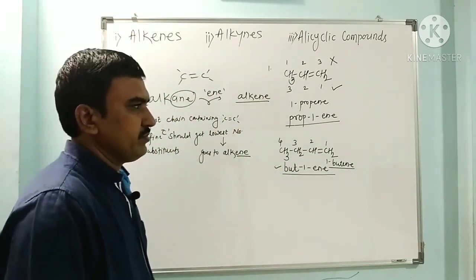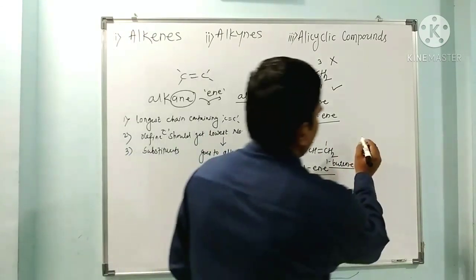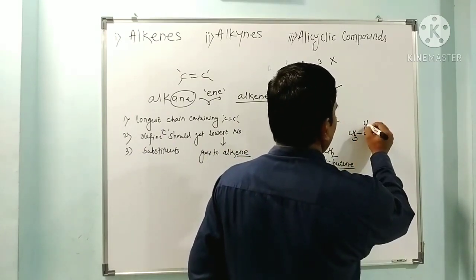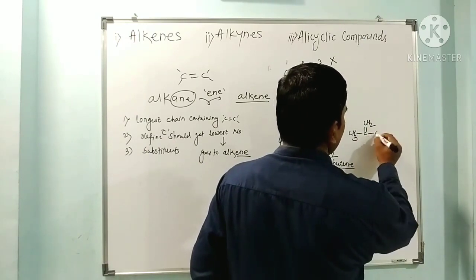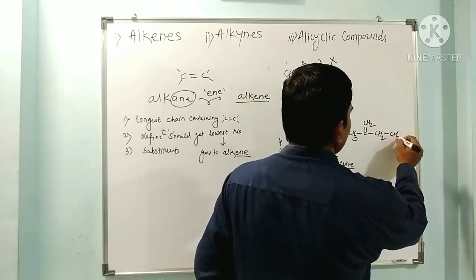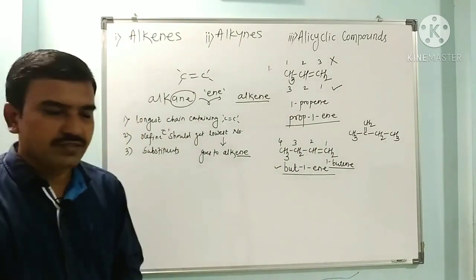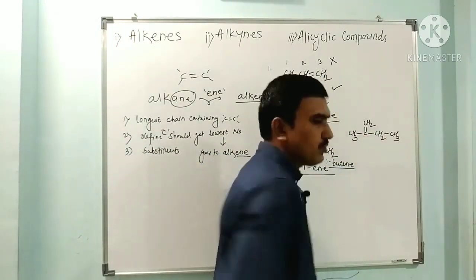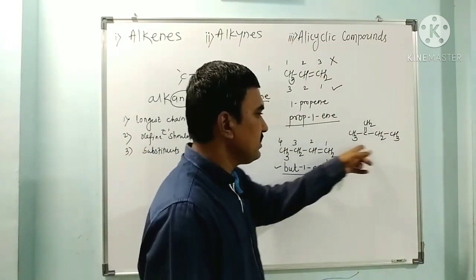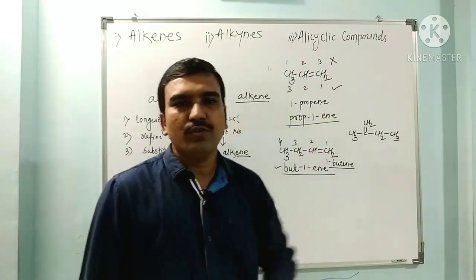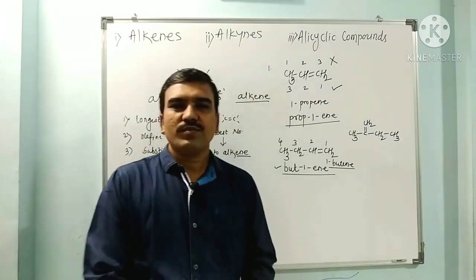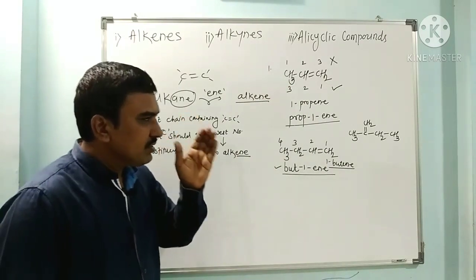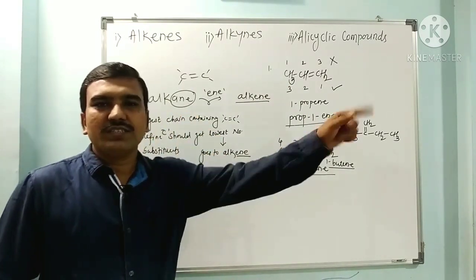Now if we have CH3 C double bond CH2, here CH2 CH3, then how can we name this? We cannot name this as 1, 2, 3, 4. These are the 4 carbons, but this chain does not contain the double bond. So what is the first rule? If a double bond is present in the compound, then you have to select the double bond in the longest chain of carbons.